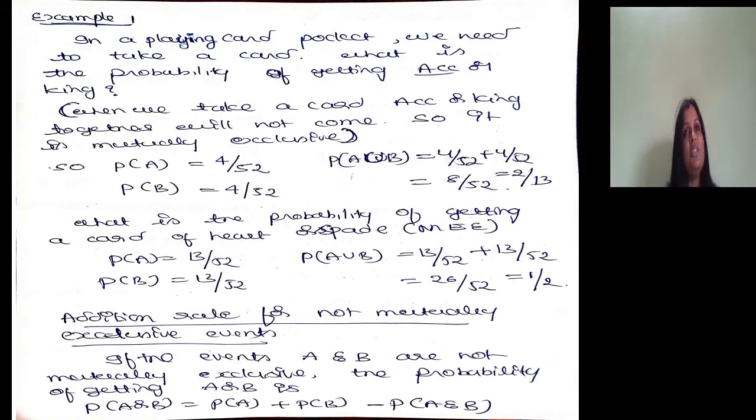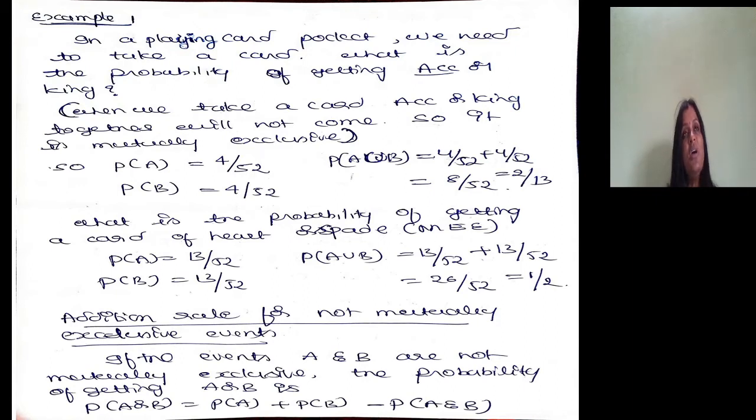So in case of mutually exclusive events, the probability of occurrence of the event is equal to probability of A plus probability of B. In case events are not mutually exclusive, meaning both of the events can occur simultaneously, such types of events are known as not mutually exclusive events.